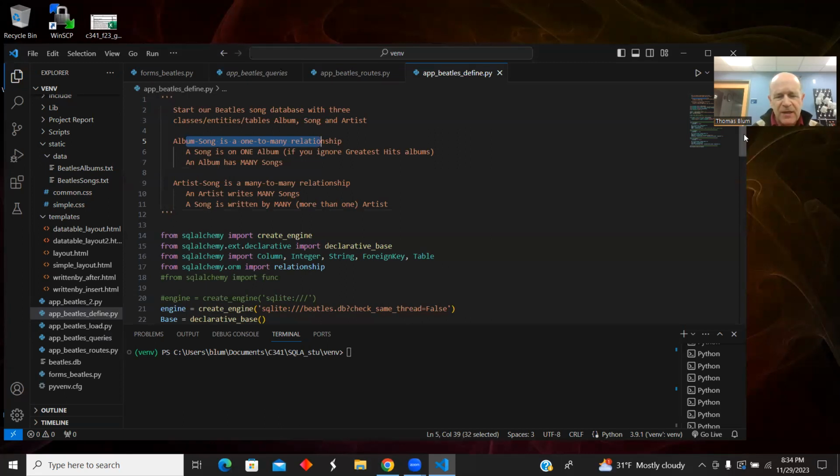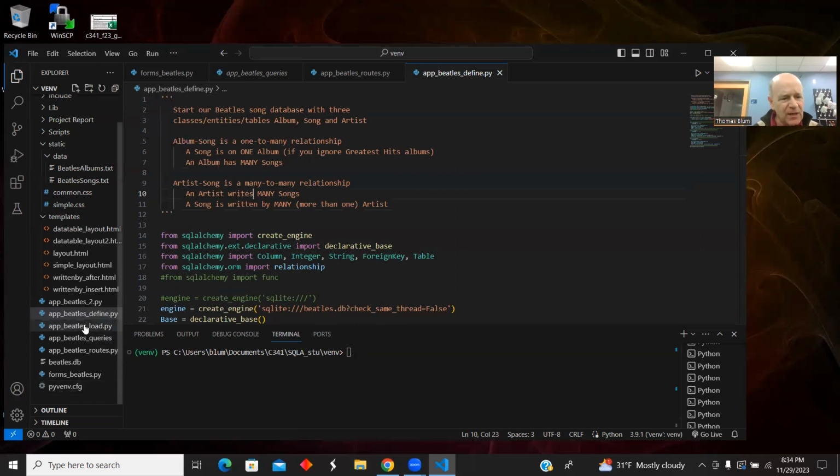But in this case, I want to insert data using a form, not just SQLAlchemy code, but using a form generated by Flask to have a user enter some data into a bridge table. And so I'm switching over from my painter's painting example to my Beatles example because it has the many-to-many.